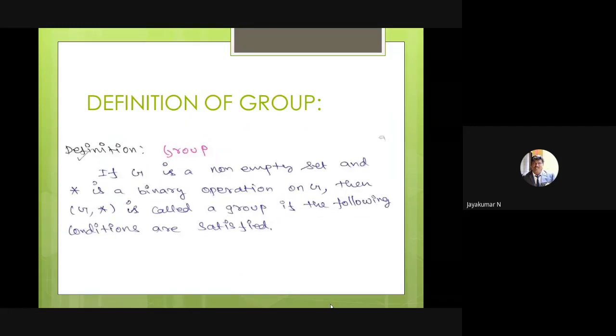What is the definition of a group? G is a non-empty set, and star is a binary operation on G. You have to be very careful here, because in quiz type problems this is most important. First we conclude that G is a non-empty set. The second one is that star is a binary operation on G. Then G comma star is called a group if the following conditions are satisfied.